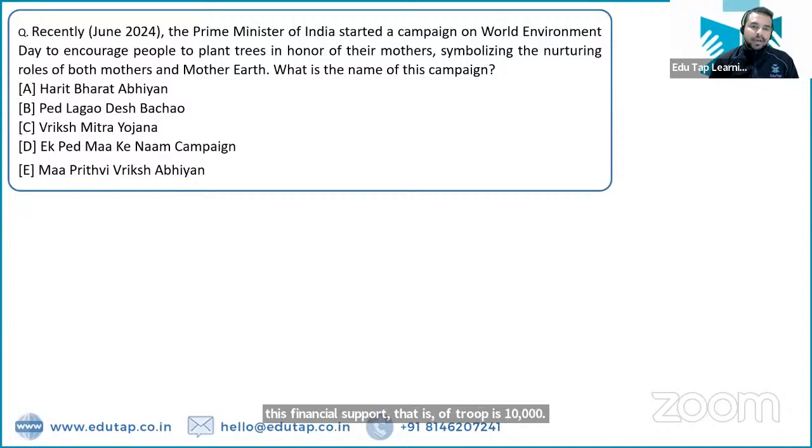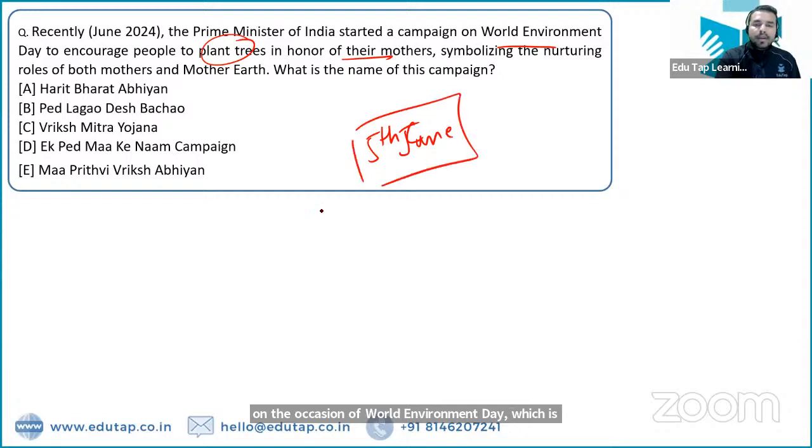So the Prime Minister of India has started a campaign on the World Environment Day to encourage people to plant trees in honor of their mothers. What is the name of this campaign? On the occasion of World Environment Day, which is celebrated every year on 5th of June, they have come up with a campaign to encourage people to plant trees in honor of their mother. So what exactly is the name of this campaign? The name of the campaign is Ek Ped Maa Ke Naam campaign. Absolutely right. Ek Ped Maa Ke Naam campaign.